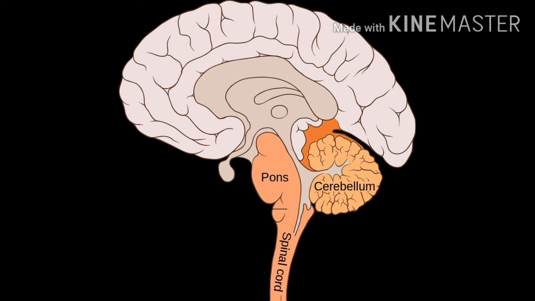In this picture, you can see the parts of the hindbrain. They are shown in orange color. Pons, medulla and cerebellum. They constitute the hindbrain. The spinal cord arises from the medulla.